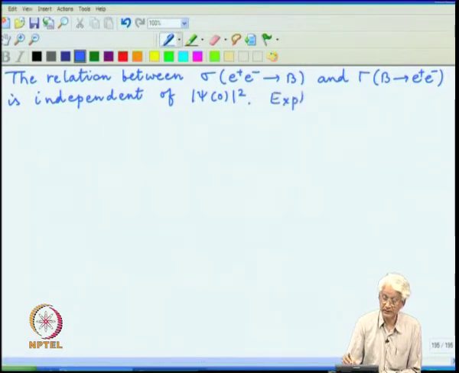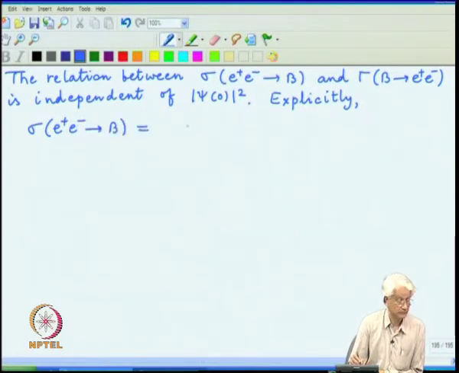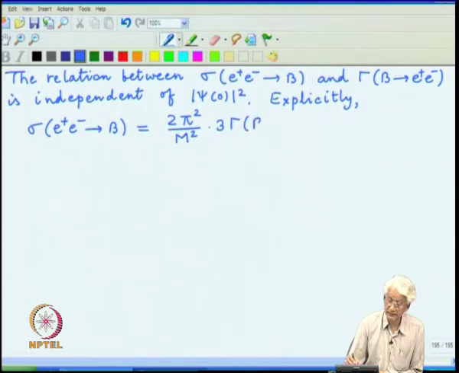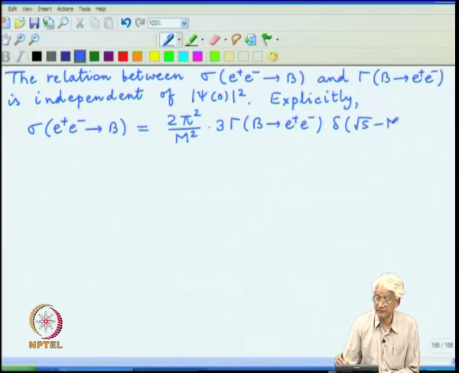Explicitly we have two pi square by m square 3 times the decay width and the delta function.